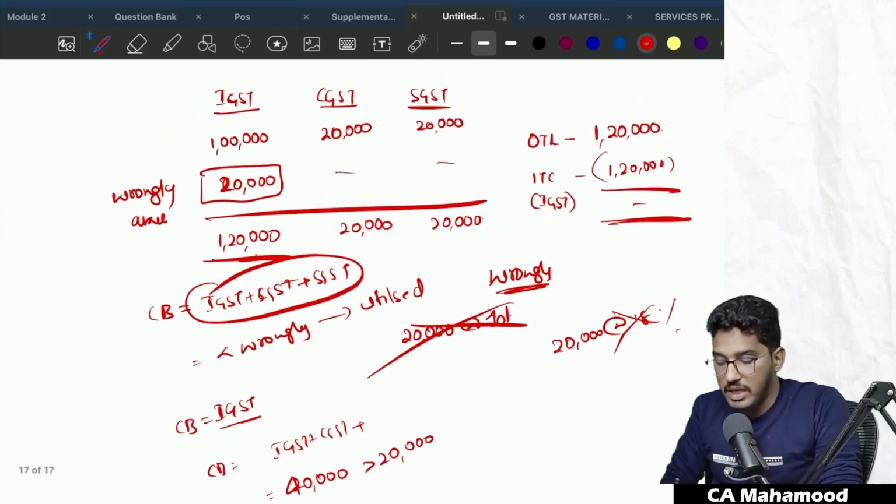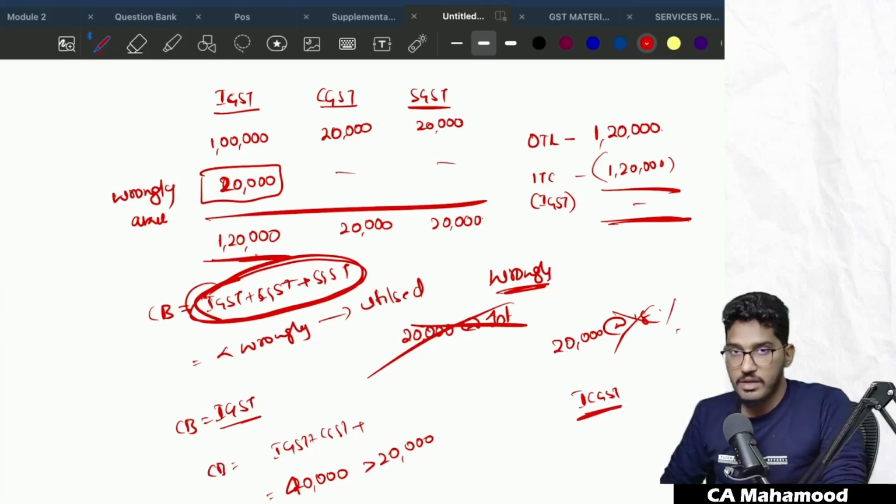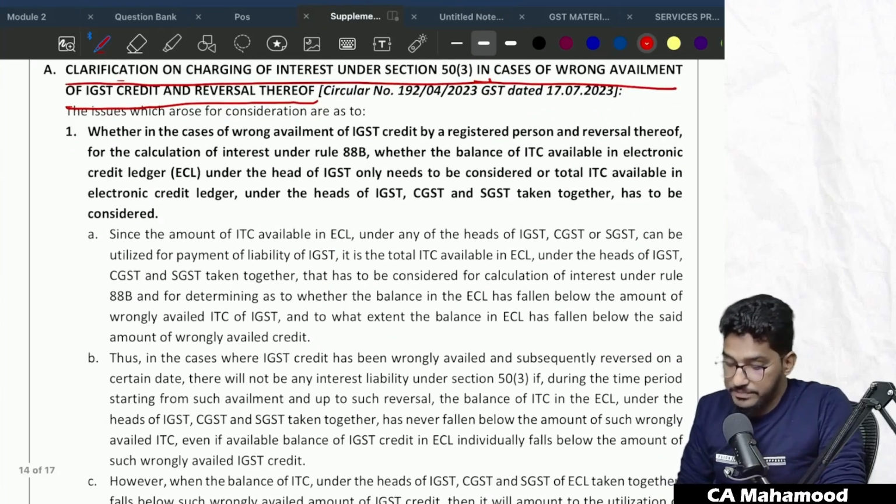So we have to see the cumulative balance, not just of IGST, but of IGST, CGST and SGST. This is only for calculating whether IGST has been wrongly availed and utilized. We have to see the cumulative balance of IGST, CGST and SGST. Clear? So the same thing they have tried to clarify here. Let us have a quick look at it.